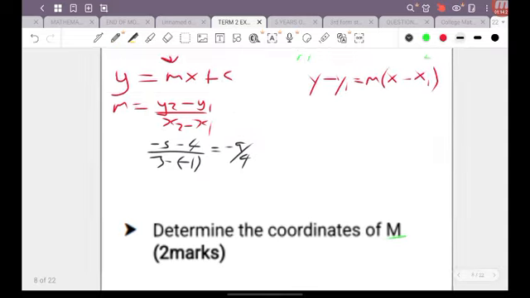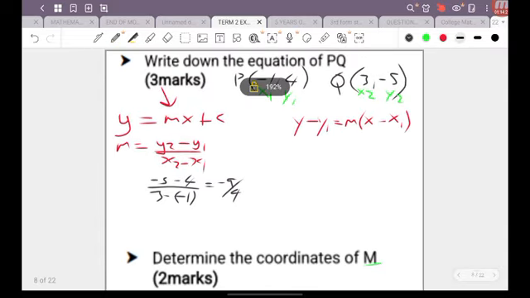All right, now once we have m, we can therefore then choose a pair. We can choose either this pair, or we can choose this pair as our x and y value. So for this example, I'm just going to use minus 1 and 4 as our x and y value inside here and also right here as well. So therefore then in this case, y is going to be my 4, and that's going to be equal to m, which we just calculated to be negative 9 over 4.